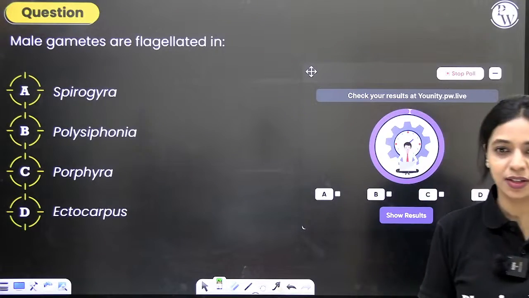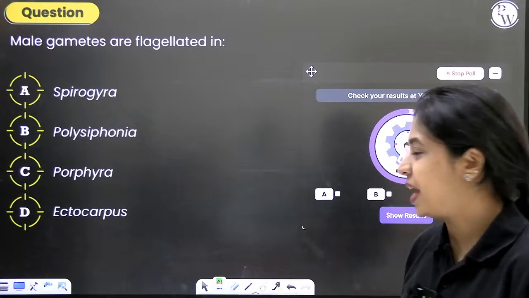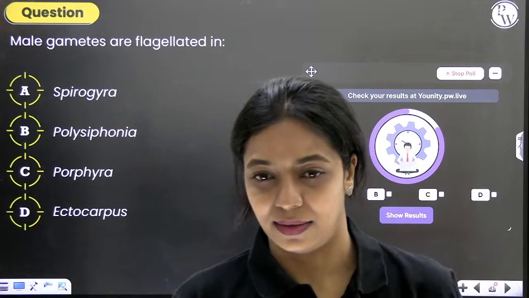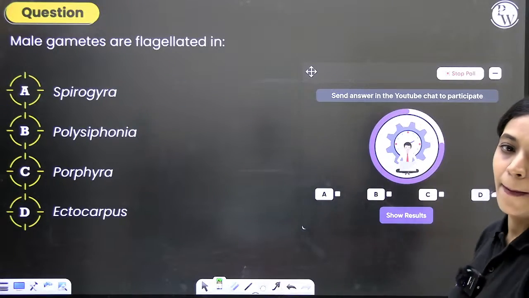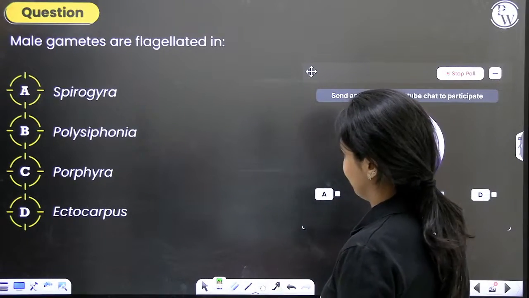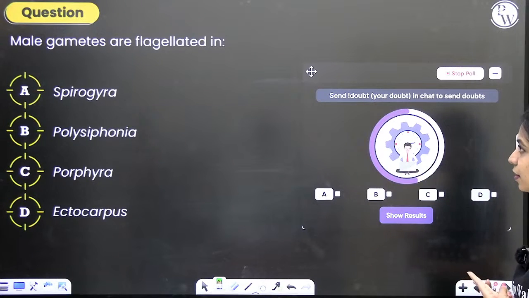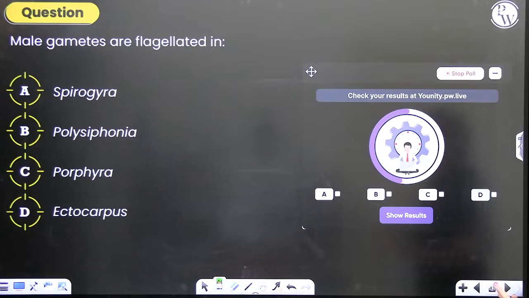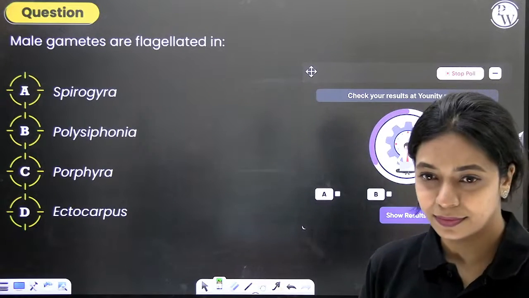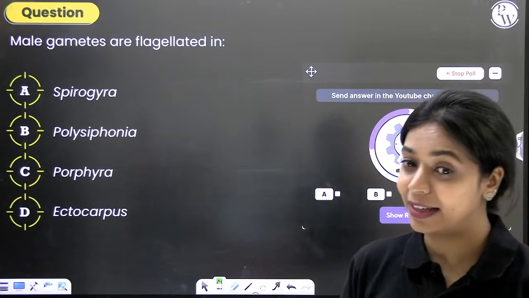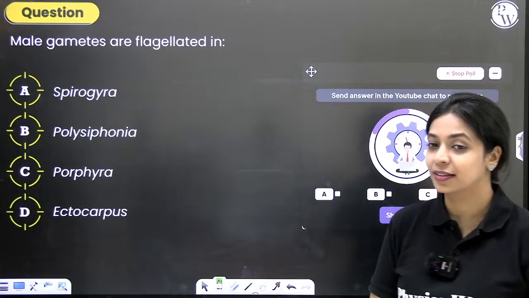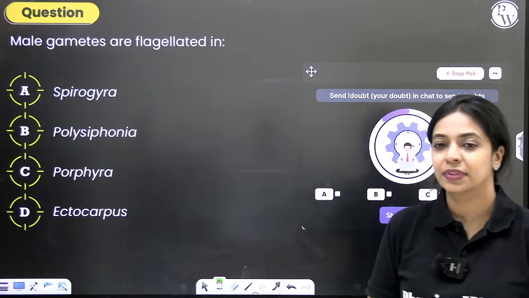Here is another question, example based. Male gametes are flagellated in Spirogyra, in Polysiphonia, in Ectocarpus, in Porphyra. Think carefully, think carefully, think carefully.